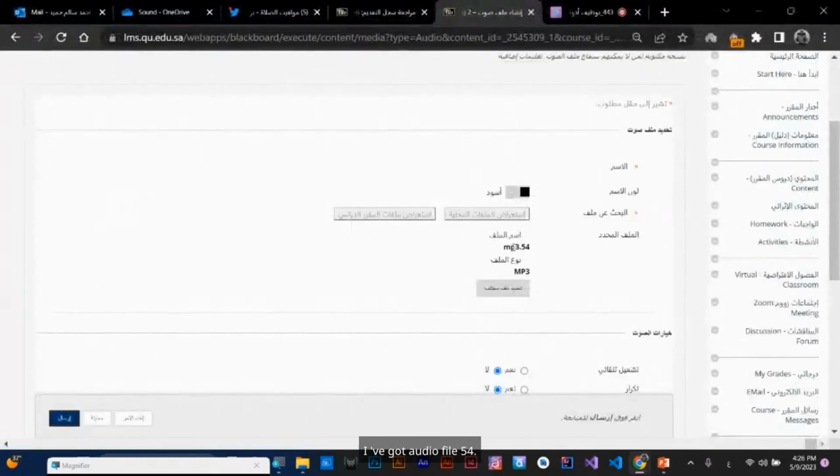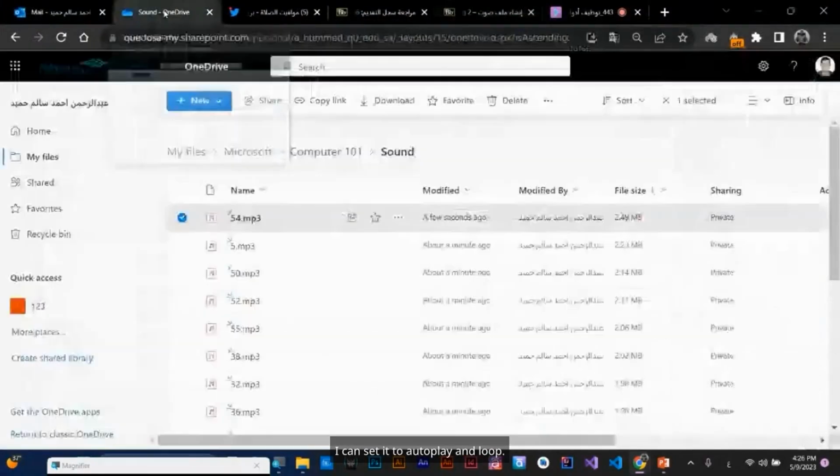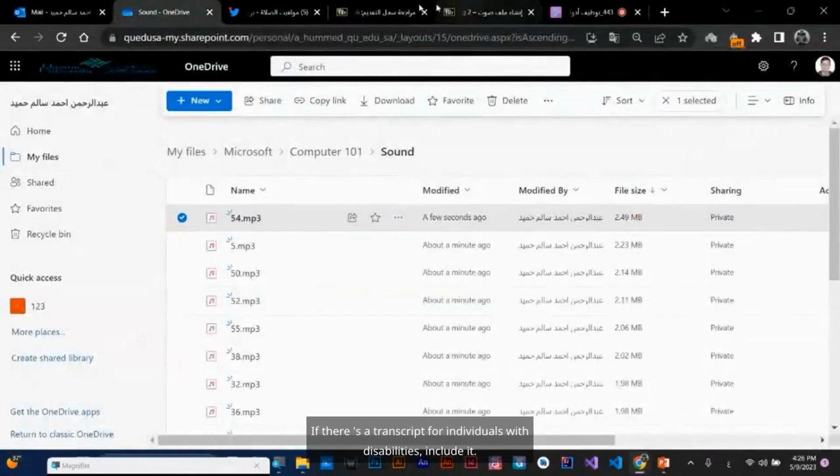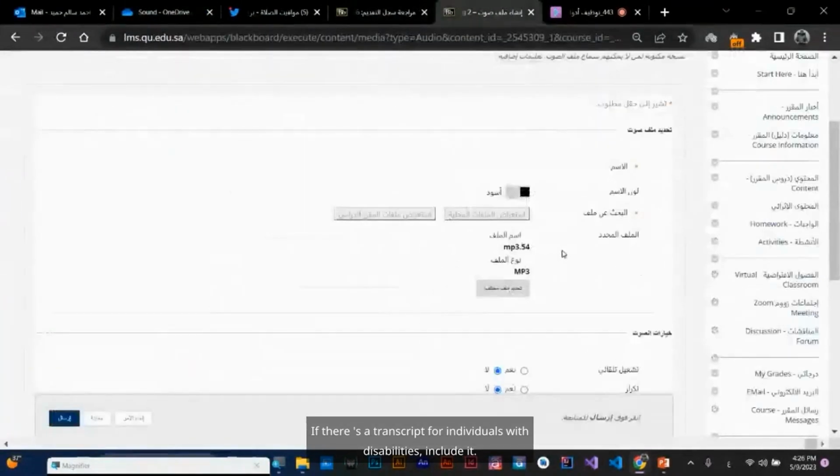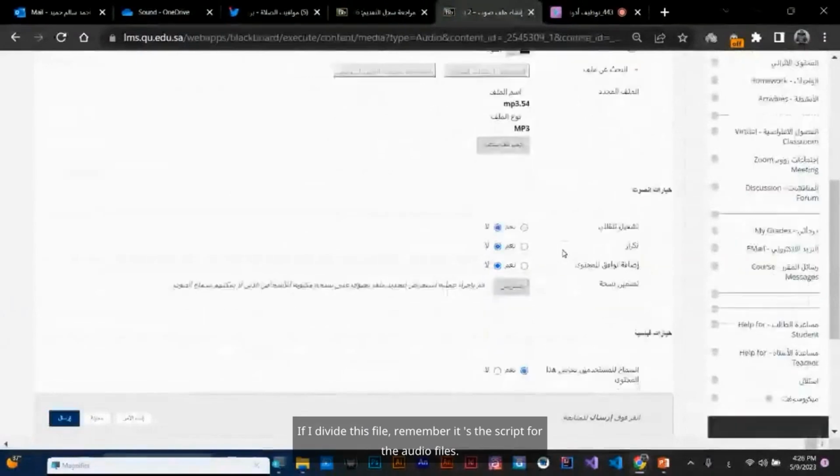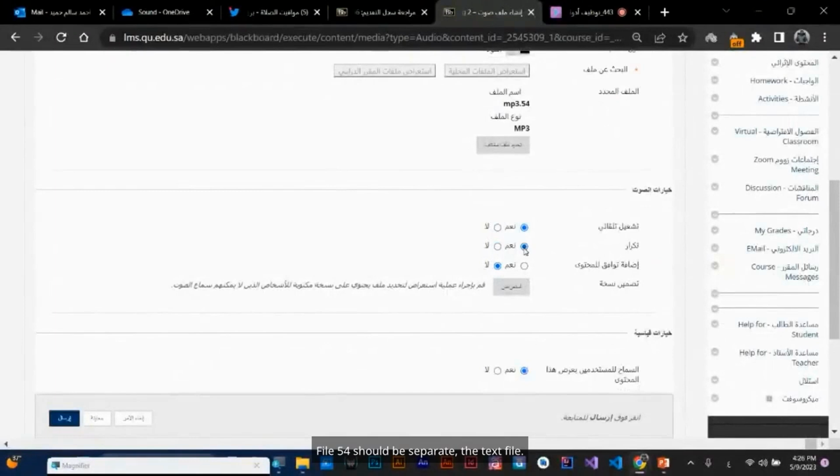It's 54. I've got audio file 54. How do I handle this? I can set it to autoplay and loop if there's a transcript for individuals with disabilities included. File 54 is documented. If I divide this file, remember it's the script for the audio files. File 54 should be separate from the text file. Just remember file 54 is an audio file.